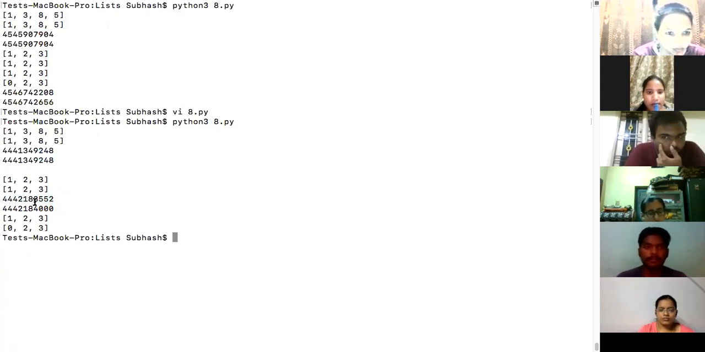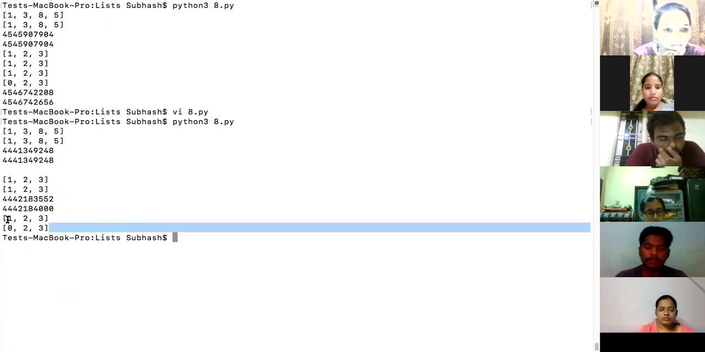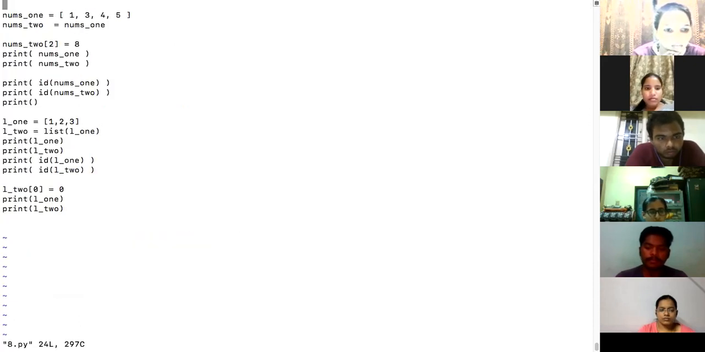I'm showing you even the minute details so that during your interviews, or rather when you're coding in a company, you should know and must not get confused. So what is this output? I printed L1, L2, then I printed the IDs. Both are 2 different objects.